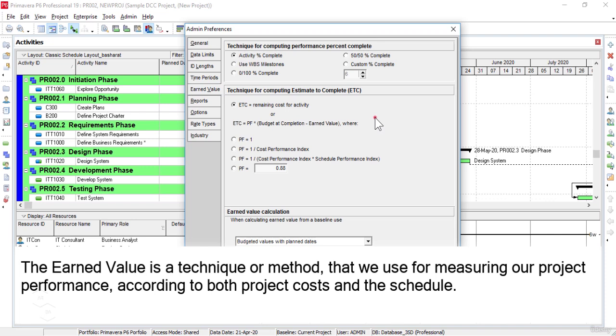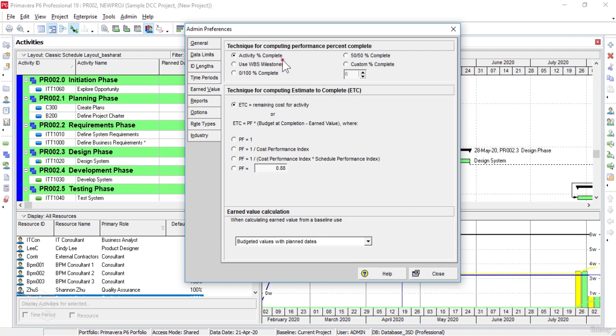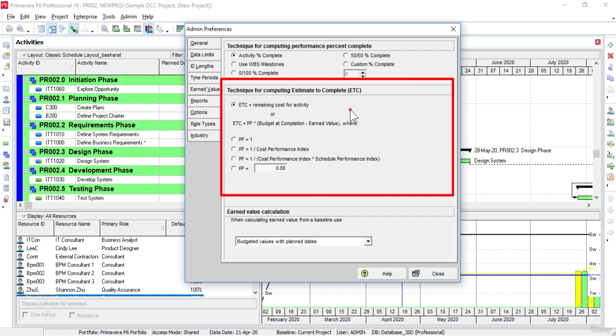The Earned Value tab is used to set the default values or settings for calculating the earned value and may be changed individually for each WBS. Please note that it applies to all activities within each WBS element. As mentioned, this technique for calculating performance percent complete is used to select the formula for calculating the earned value. Similarly, the technique for computing estimate to complete, or ETC, is used for selecting the formula for calculating the ETC.